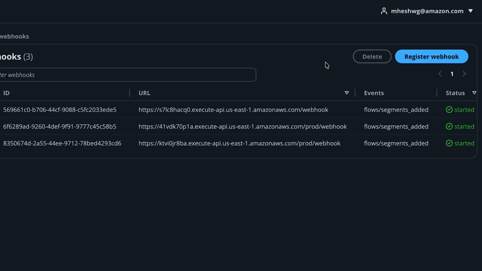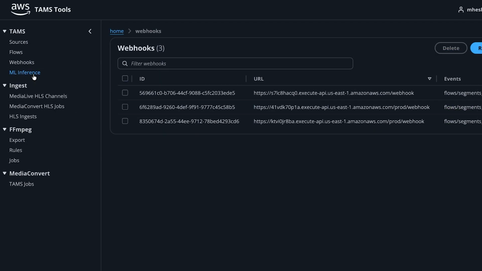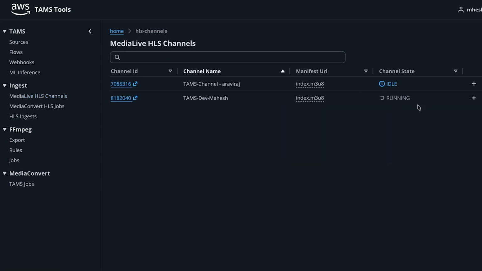Once registered, every time a new segment is added to a TAMS flow, that event is automatically sent to the webhook, which triggers the entire inference pipeline we just discussed. This is what makes the whole system event-driven and near real-time. No manual intervention, no scheduled jobs, just continuous automatic processing as the live stream grows when ingest and MediaLive channel is started.